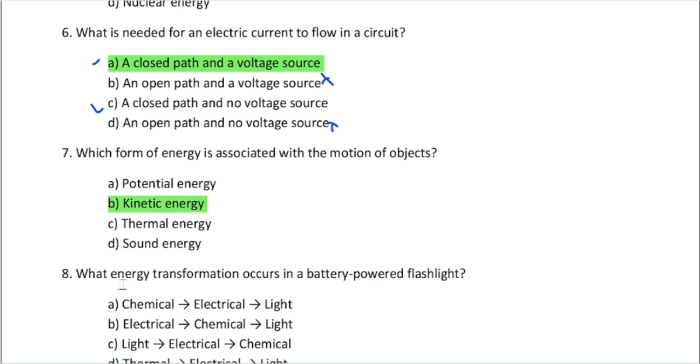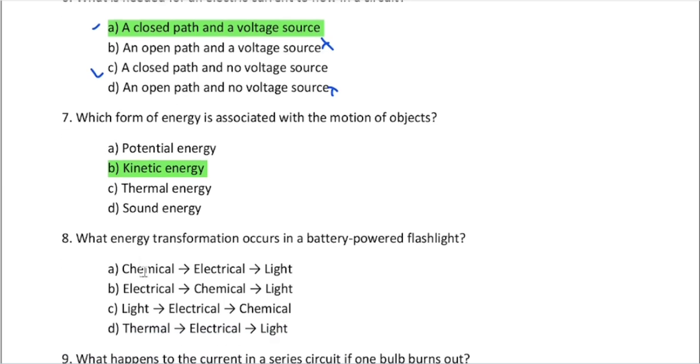If there is a motion of object, if there is a movement of object, it has kinetic energy. Take the example, there is a moving bus. If you are running, you have kinetic energy. If a fan is turned on and it's rotating, it has kinetic energy, right? Fan has a rotating kinetic energy. If you run straight, run in a line, you have a straight kinetic energy, right? There is a motion, right?